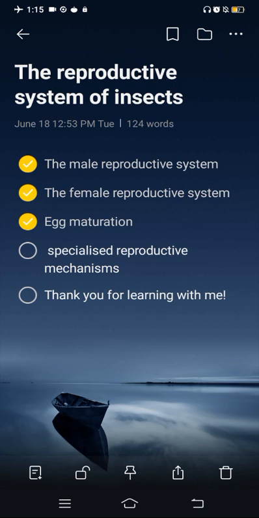And then amphitoky, wherein offspring of either sex may be produced. In other words, the parthenogenetic eggs may contain either a haploid or diploid set of chromosomes and may reproduce both sexes.